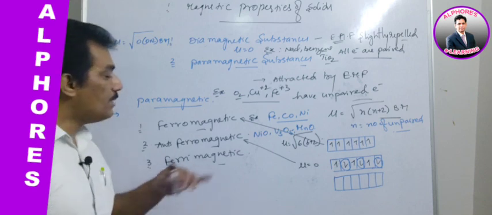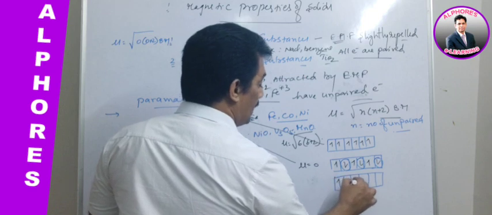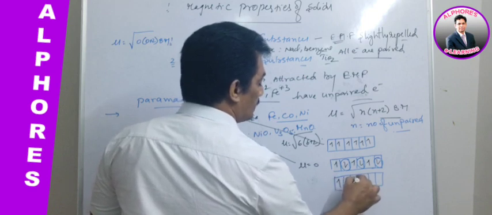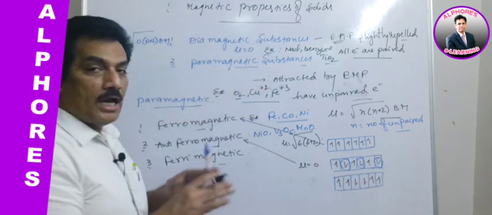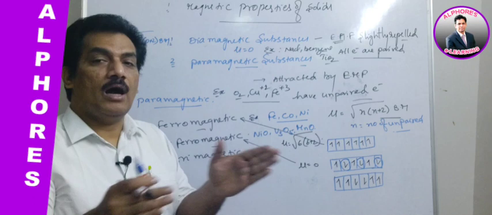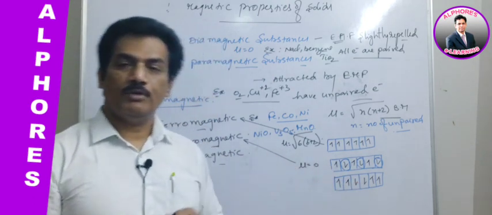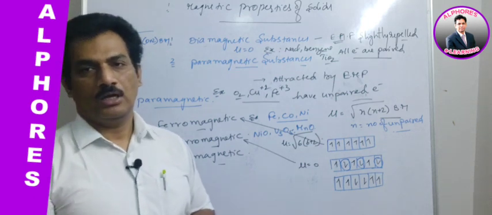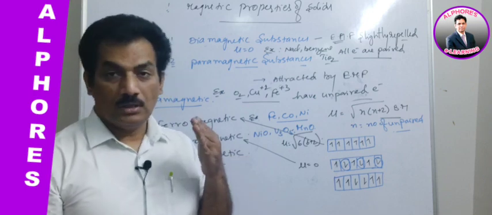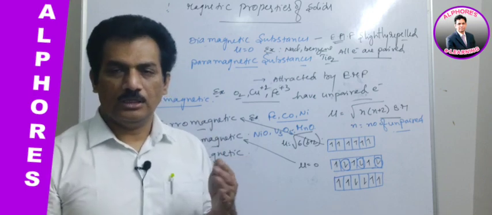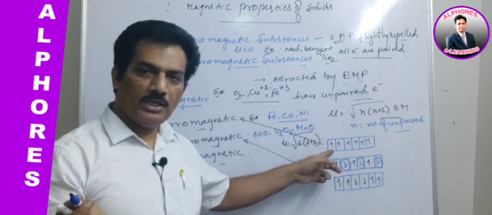And now the ferrimagnetic substance. Here again there are 6 unpaired electrons, but an unequal number of electrons are aligned in opposite directions. Even though a large number of unpaired electrons are present in these molecules and we expect more magnetic moment, it is less in value. In the ferromagnetic case the magnetic moment is contributed by all the unpaired electrons.